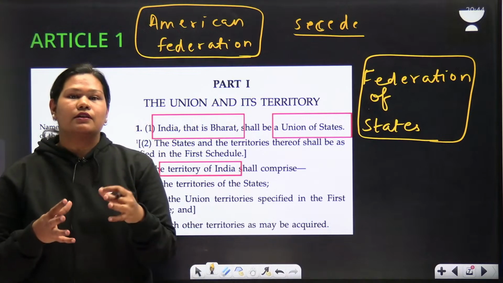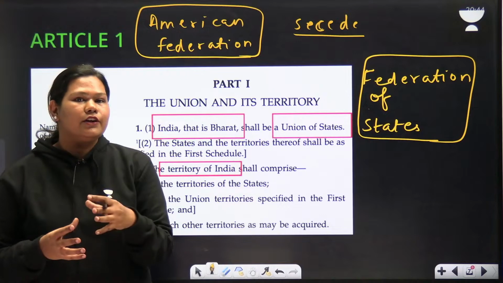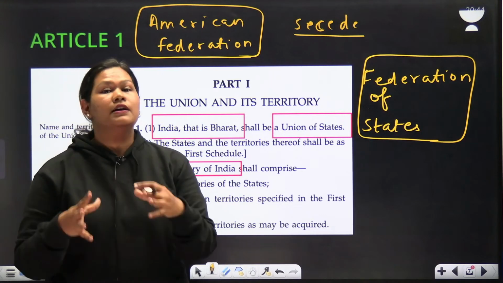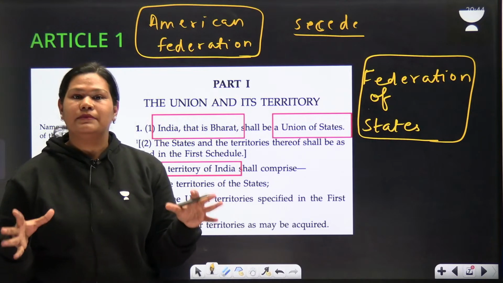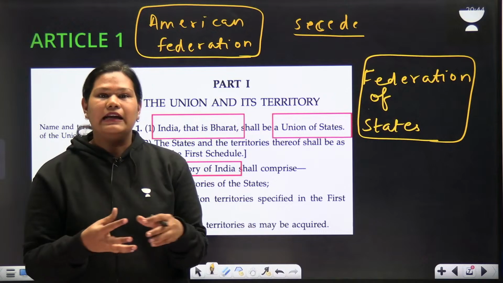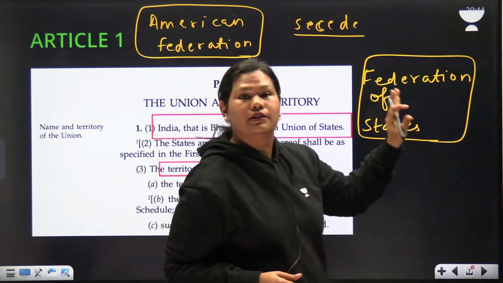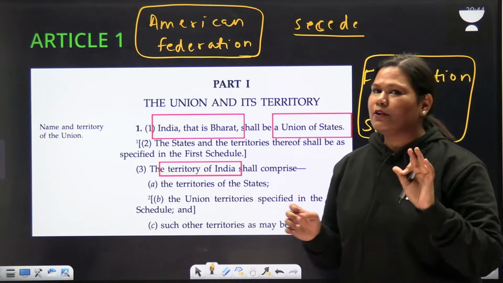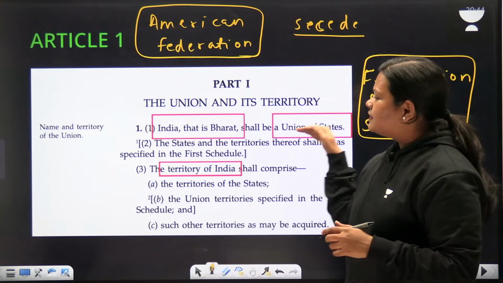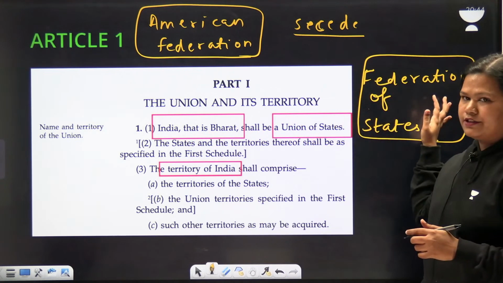Another reason for not calling India a federation is that in India, the states don't have the right to secede. If they want, they can't be separated from this union. Tomorrow, if Madhya Pradesh wants to be separated from India, it is not possible. That's why it is called a Union of States and not a Federation of States. Now we have understood the first statement, India, that is Bharat, shall be a Union of States. We are not a Federation of States.